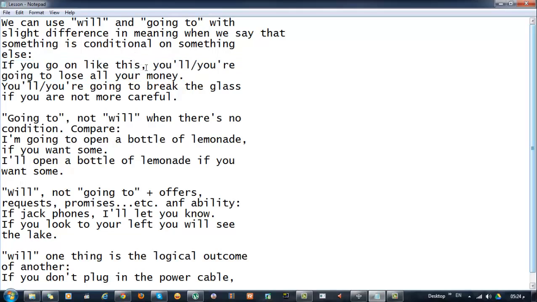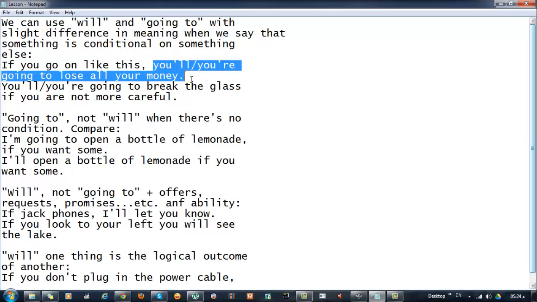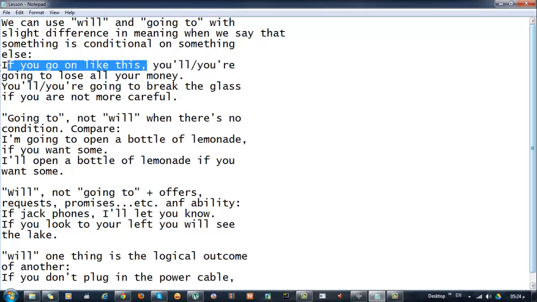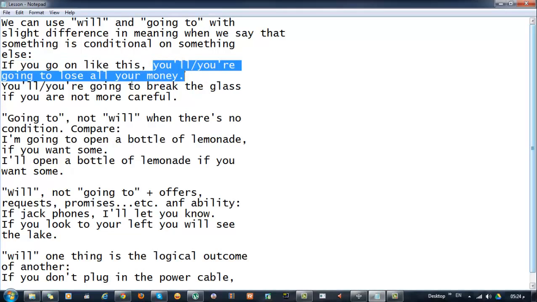Notice that here we have a condition, which means if this happens, this part of the sentence will happen or is going to happen definitely. So logically, this part of the sentence here is dependent on this part of the sentence or on whether or not it happens. So in this case, you can use will or going to.